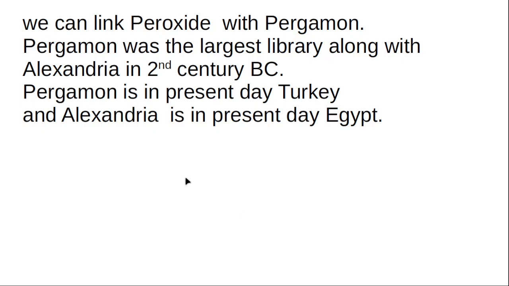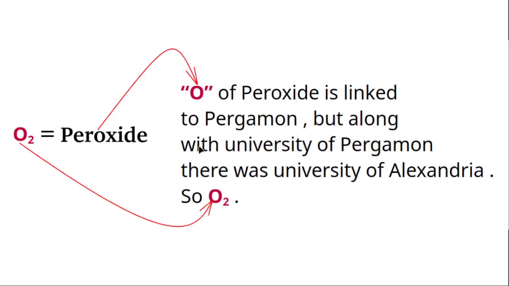Okay, we can link peroxide with Pergamon. Pergamon was the largest library along with Alexandria in the 2nd century BC. Pergamon is in present day Turkey and Alexandria is in present day Egypt. See that, the peroxide formula is actually O2 2 minus.